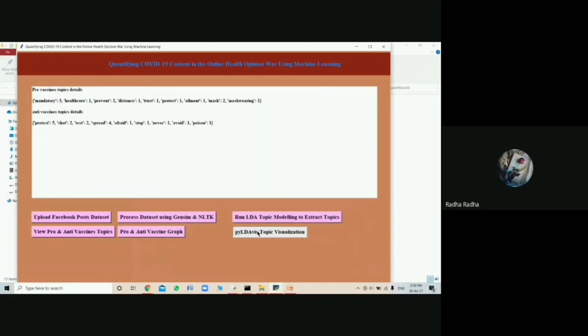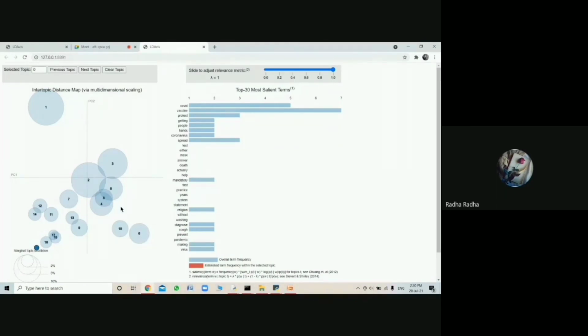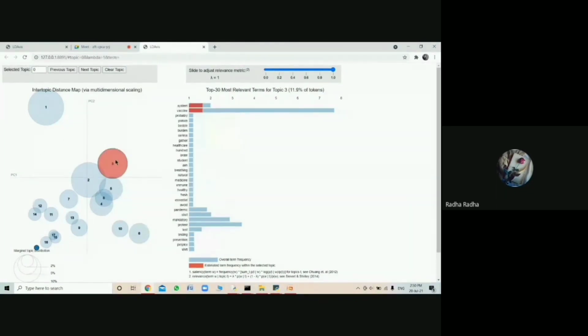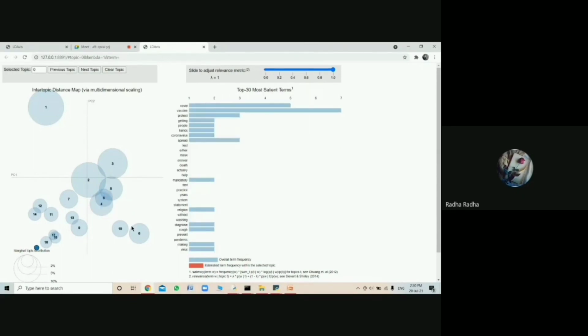After this, with the help of Python LDA visualization topic, we are going to classify the anti and pro-vaccine topics. It is displayed like this. We can see how many people belong to anti and how many people belong to pro, based on the numbers which we have plotted in this.